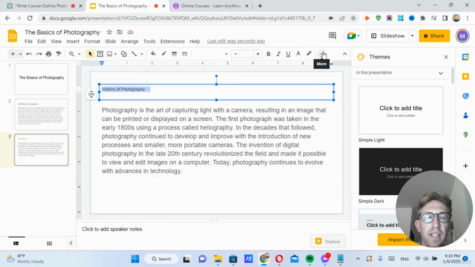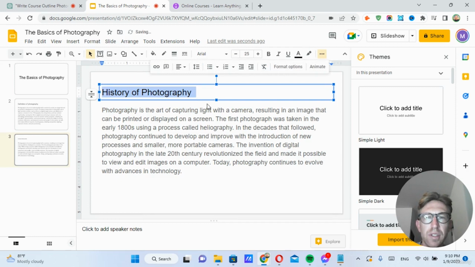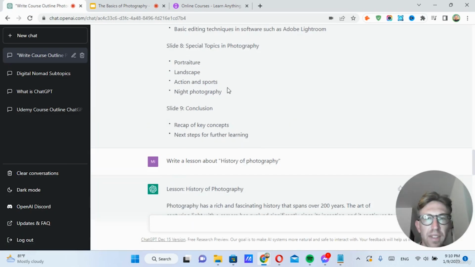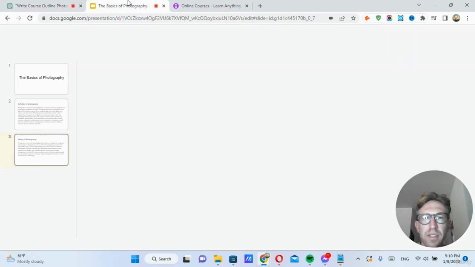So that's basically how to create the entire slideshow. You just need to do this for each one of the sections listed in the outline. And that's pretty much how to do it.